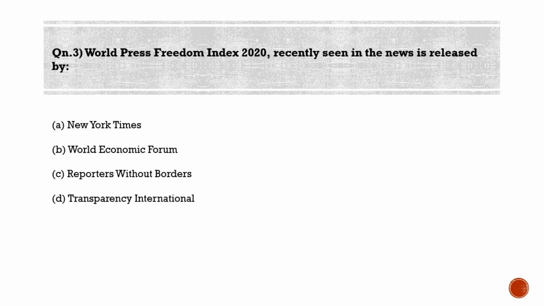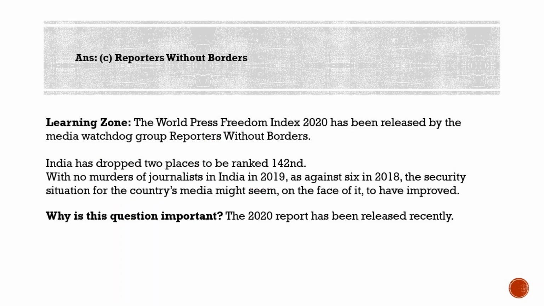Third question is, World Press Freedom Index 2020, recently seen in the news, is released by option A New York Times, option B World Economic Forum, option C Reporters Without Borders, and option D Transparency International. Guys, the correct answer here is option C Reporters Without Borders. The Press Freedom Index is an annual ranking of countries compiled and published by Reporters Without Borders. It is based upon the organization's own assessment of each country's press freedom records. It intends to reflect the degree of freedom that journalists, news organizations, and netizens have in each country, and the efforts made by authorities to respect this freedom.